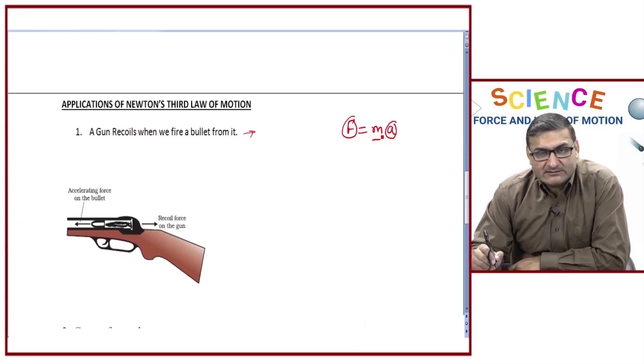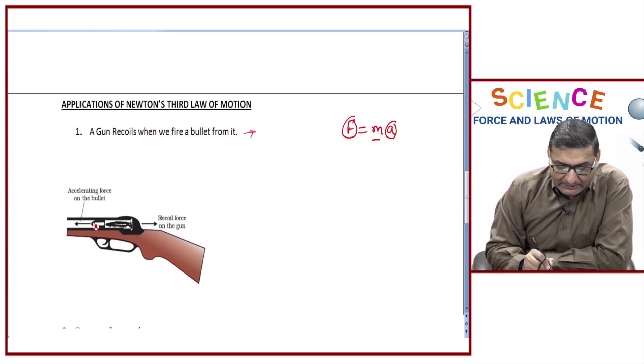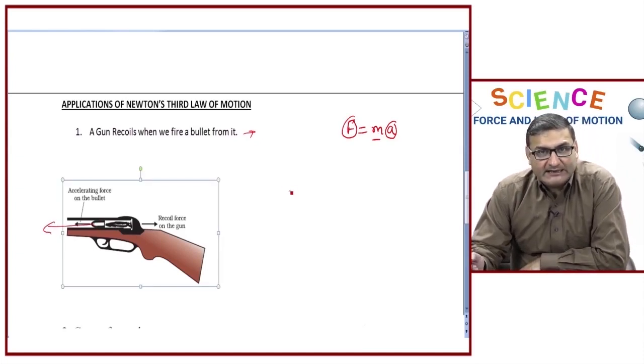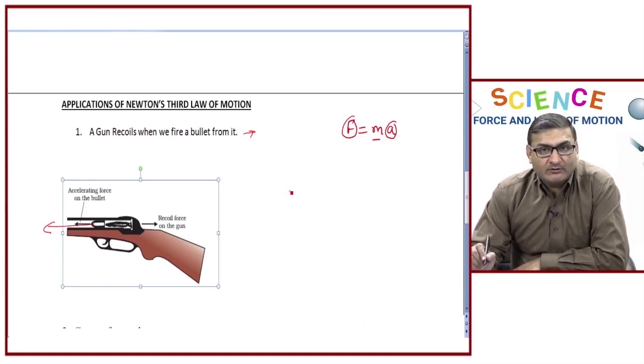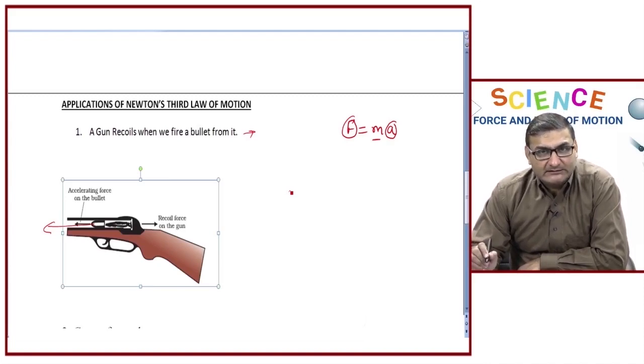Similarly, we take the case of a gun and a bullet. When a bullet is fired from the gun, the bullet accelerates under the force in the forward direction with great speed. Now, the same amount of equal and opposite force is exerted on the gun also, but the gun is not going to go like the bullet.